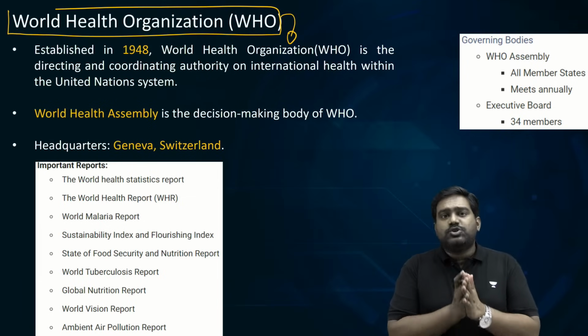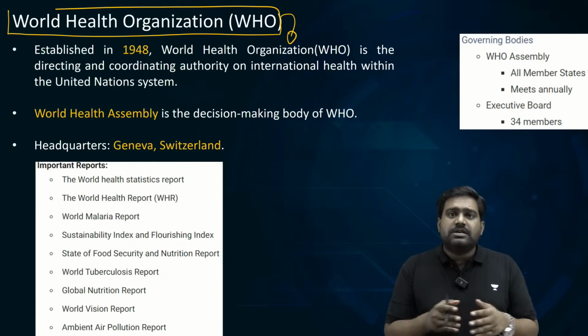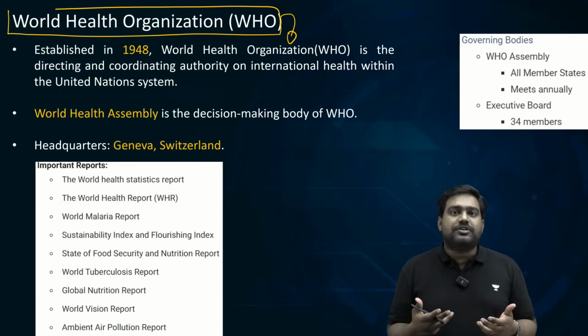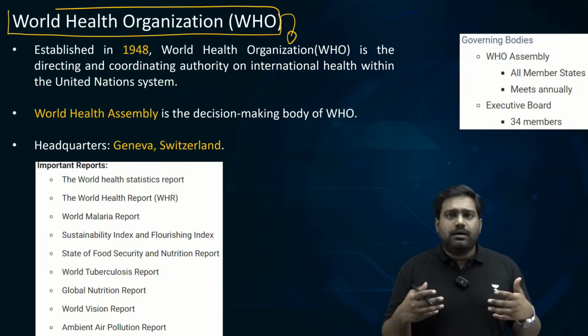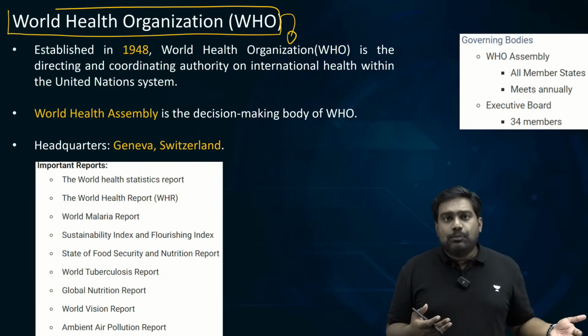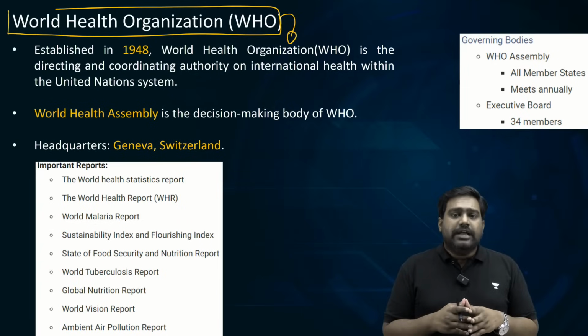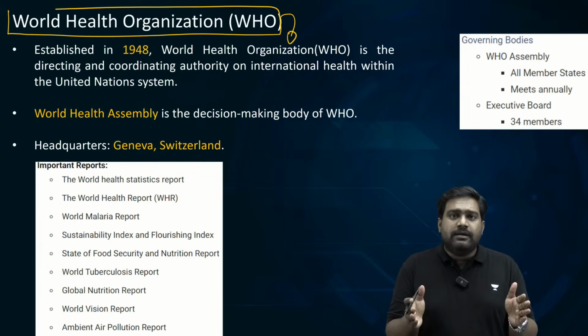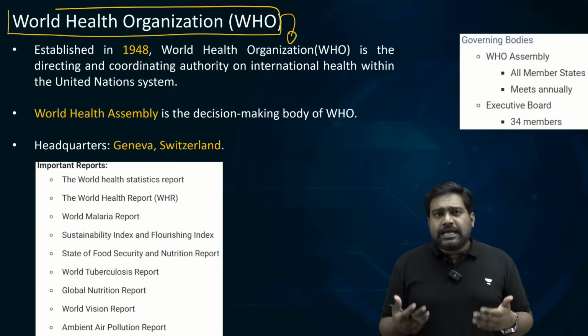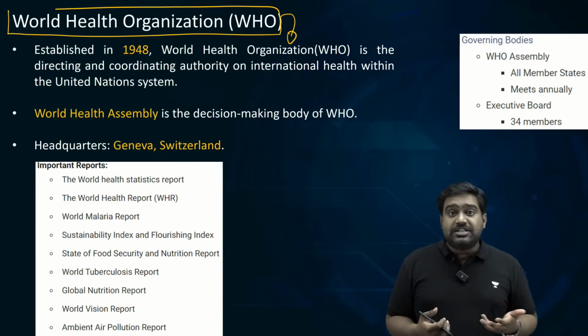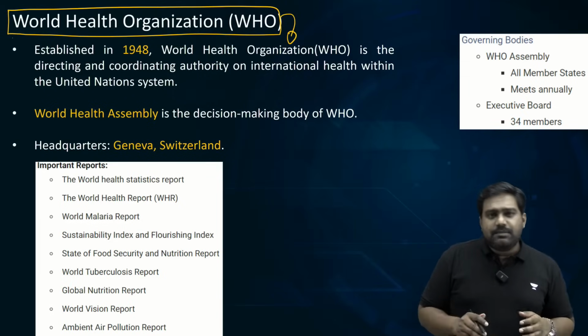One reason why WHO is quite ineffective is because it has no enforcement powers of its own. Is that clear? It doesn't have any penal provisions it can impose on violating countries. It can only come out with some recommendatory guidelines and expect the member states to follow them. But every time there is a breakout of a contagious disease, most countries become very opaque.